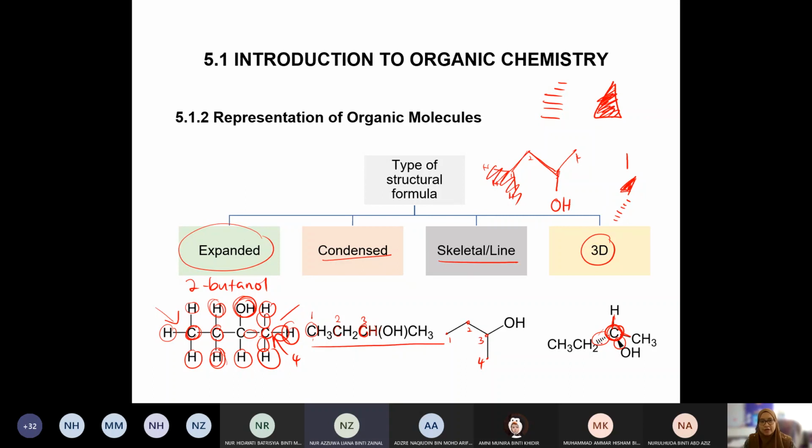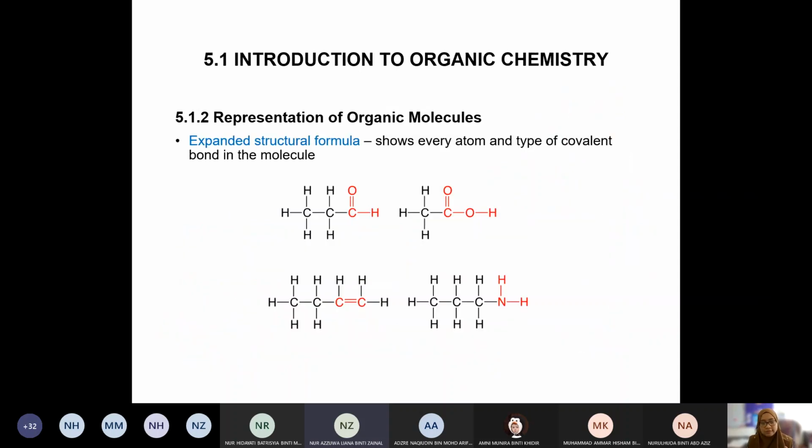So that is the introductory part. So kita akan cover each one of them in the later slide. You akan tengok. So at least you ada idea of it lah. Okay, so kita repeat 2 kali guys. Okay, so kita akan go one by one. Okay, so we're gonna start with expanded first.